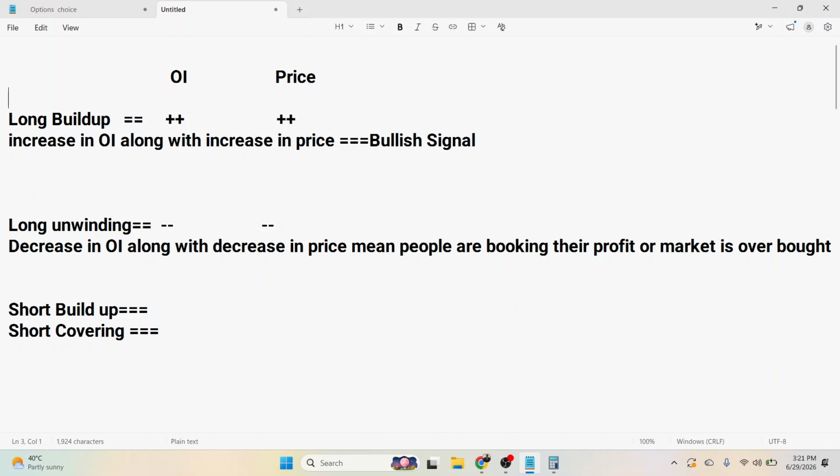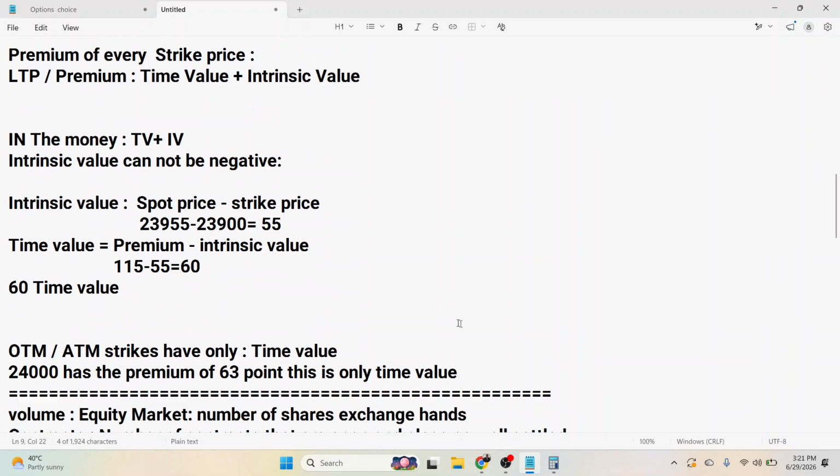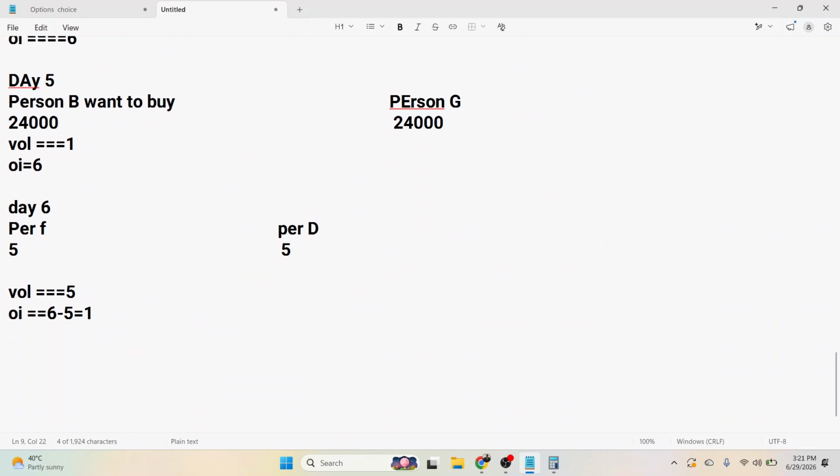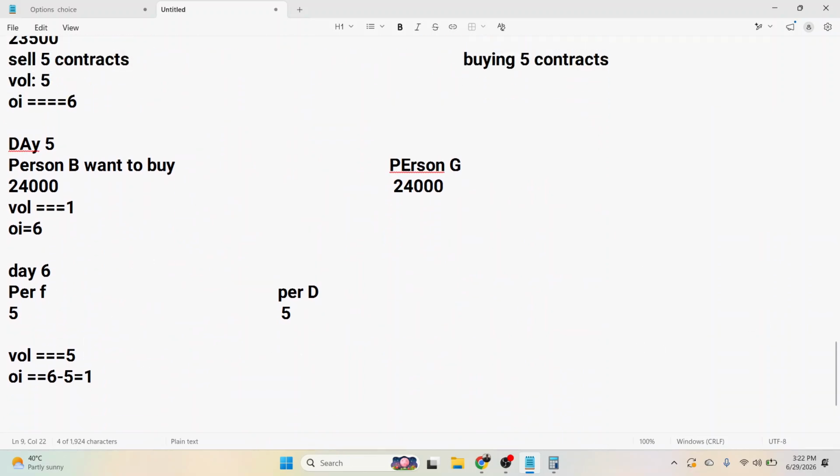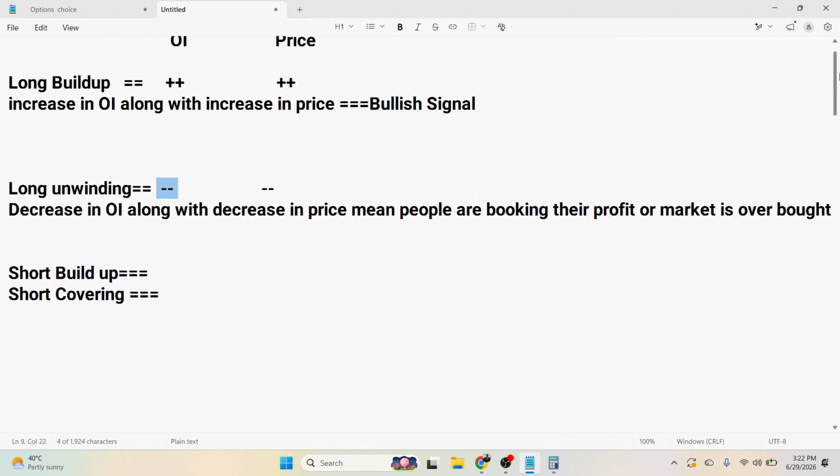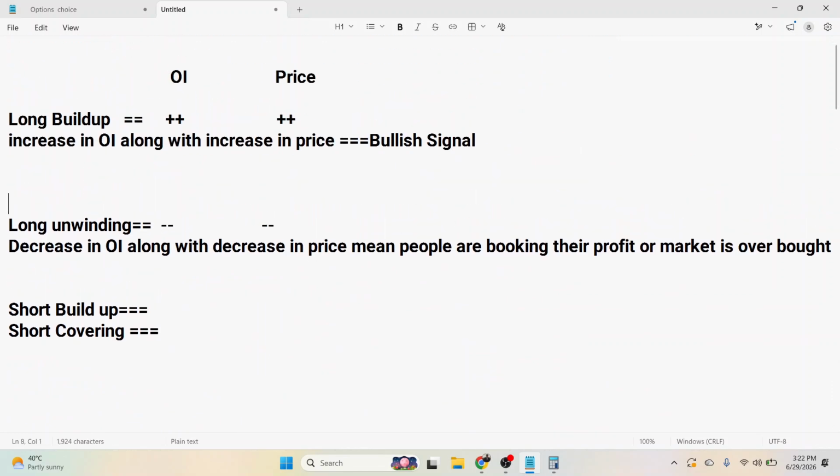That means open interest is decreasing. We have seen here that when a person closes his position, open interest decreases. People are closing their positions because the market is not going up now. So it's time to book their profit and exit from the market. That is known as long unwinding.